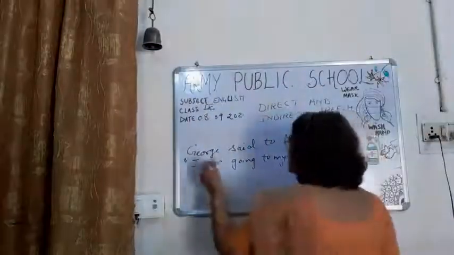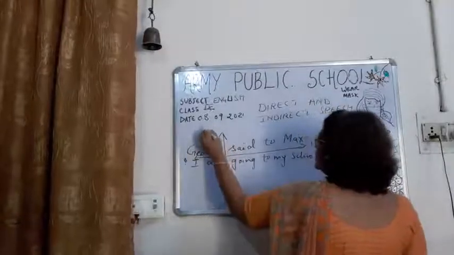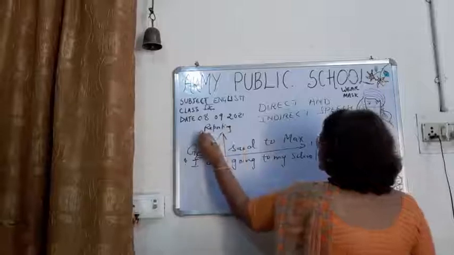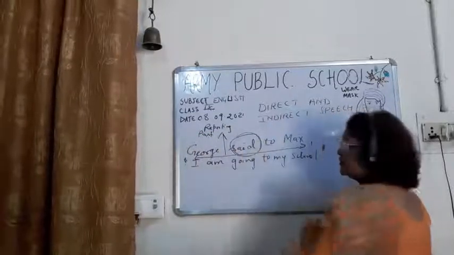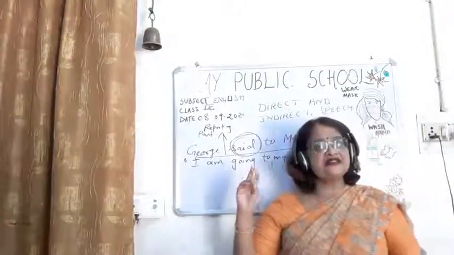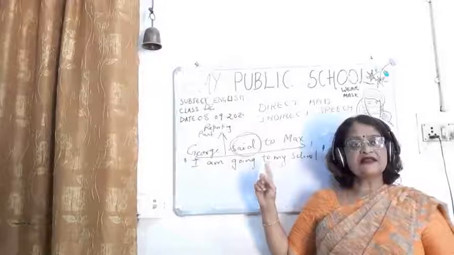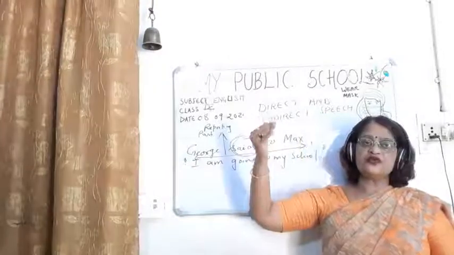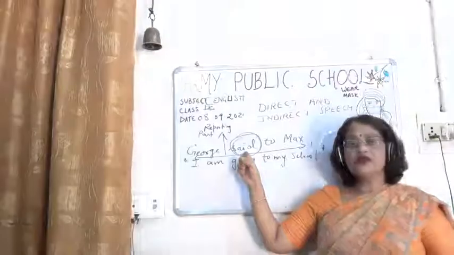The outside part is known as the reporting part. And children, this verb is the main thing. This verb determines the changes; this one simple word of the reporting part is the reporting verb, which tells all the things. All the things rotate around only this one thing, the reporting verb.